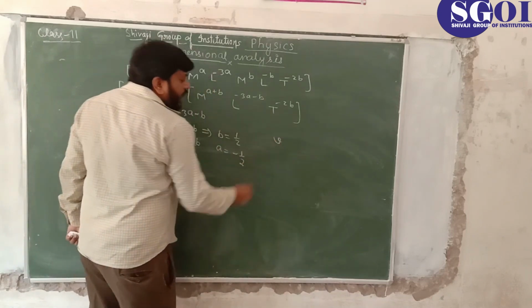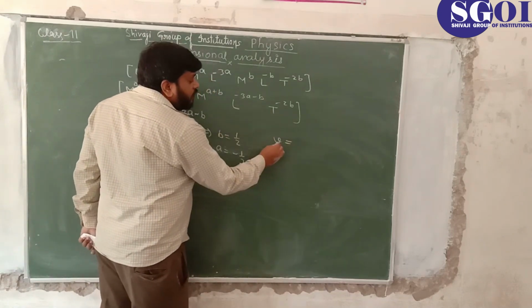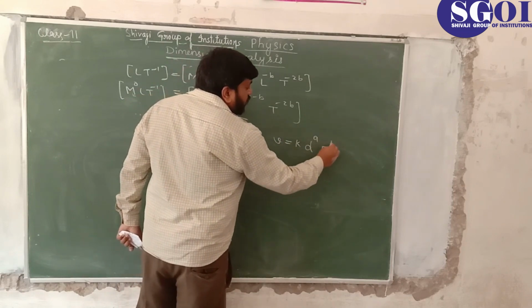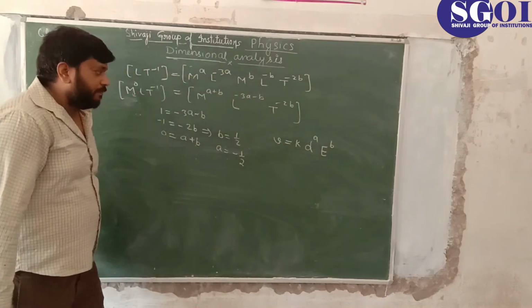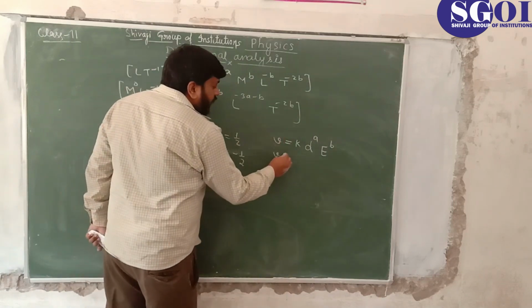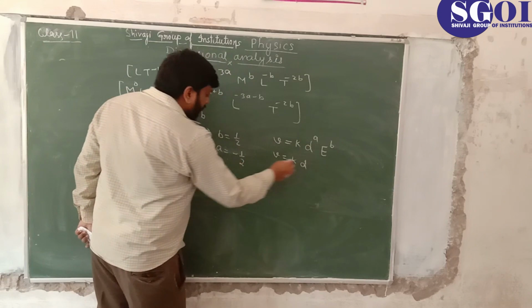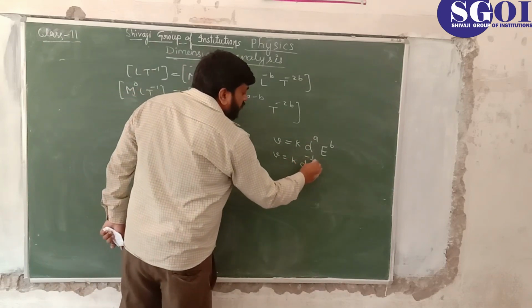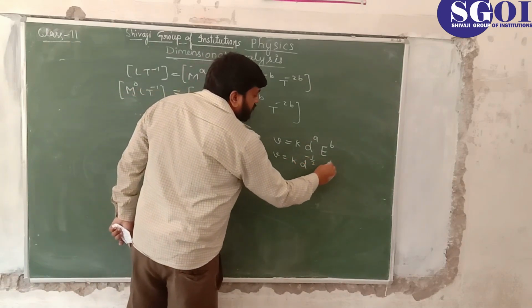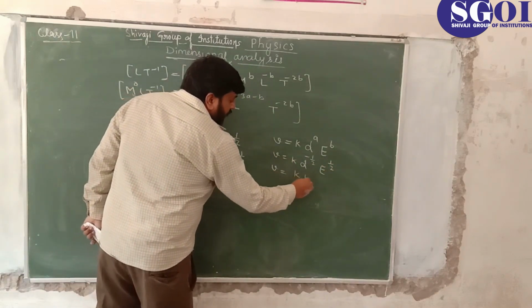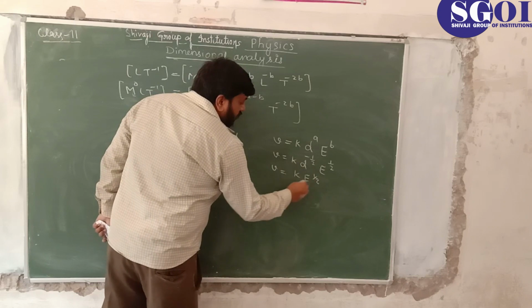Now put these values of a and b in the equation A. What is equation A? v equal to k, d to the power a and E to the power b. This was the equation A. Put these values here, v equal to k, d to the power a, and the value of a is minus 1 by 2, and E to the power b, it is 1 by 2. So solve this, k E to the power 1 by 2.